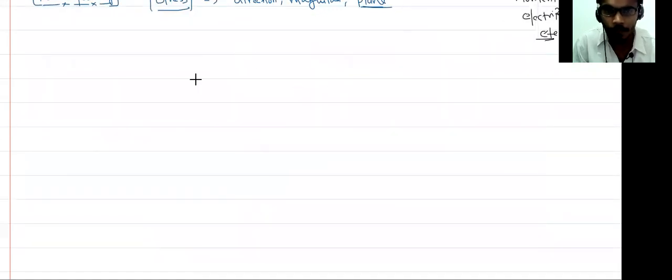So we represent any vector by an arrow. Let's suppose I say that F, force, is a vector. I represent the force by the arrow.